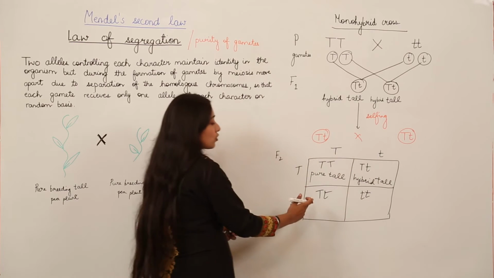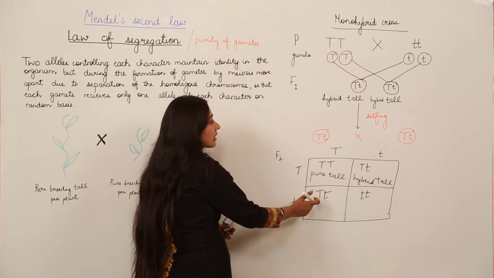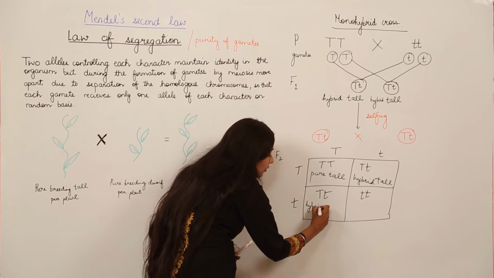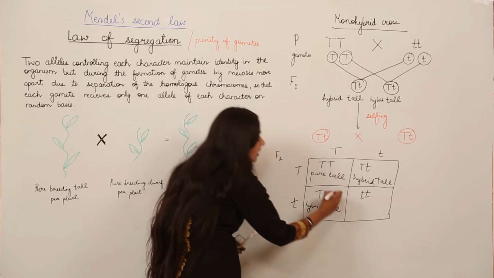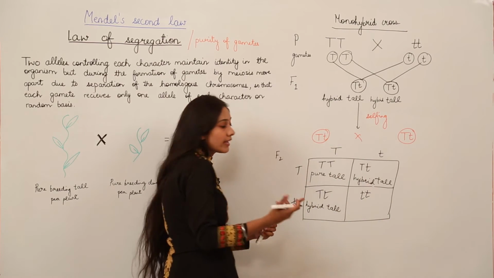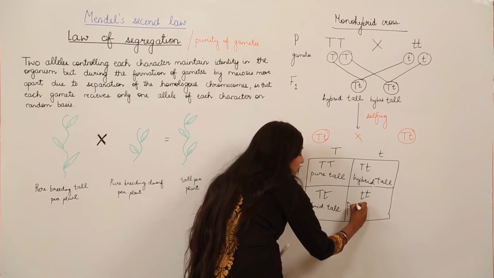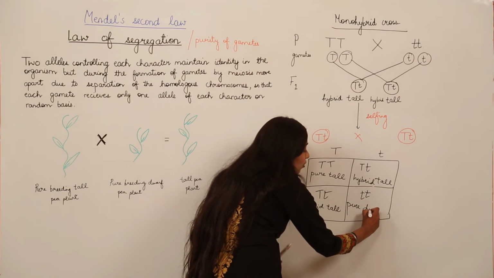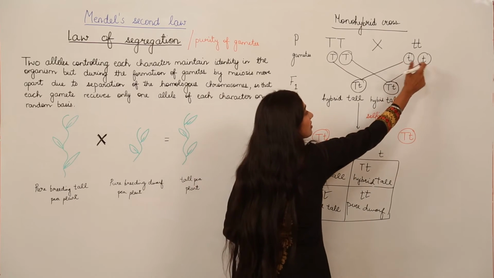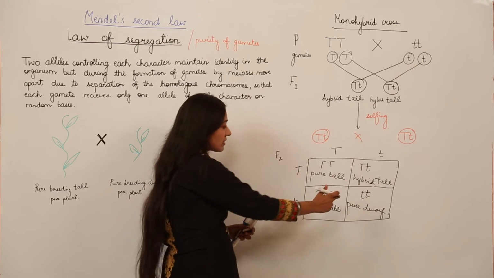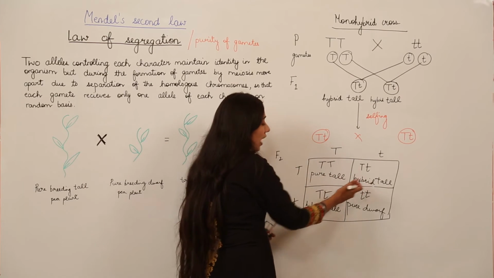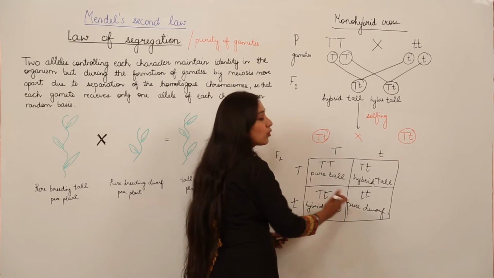In the other case also, we have two different alleles. This is again going to be a hybrid tall pea plant. And then we have the alleles which are the same. This is homozygous, so we have pure but dwarf. They are pure dwarf pea plants. Why? Because now this is the recessive character, and it is going to be expressed since there is no dominant characteristic trait. So we have one pure tall, two hybrid tall pea plants and one pure dwarf pea plant.